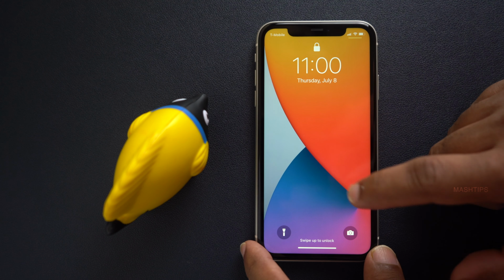And alternatively, you can temporarily disable Face ID on iPhone by simply asking Siri, "Hey Siri, whose phone is this?" I believe this iPhone belongs to Mash. Now the Face ID is temporarily disabled by Siri and you have to enter the passcode to unlock the phone.